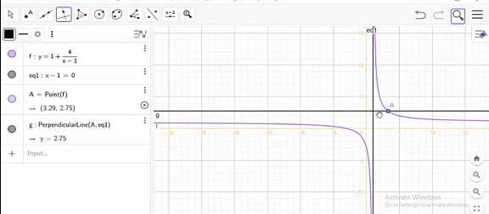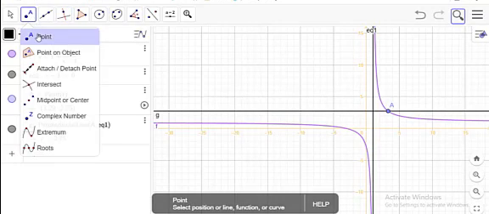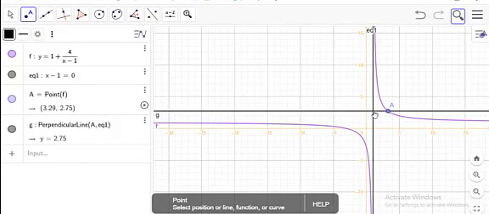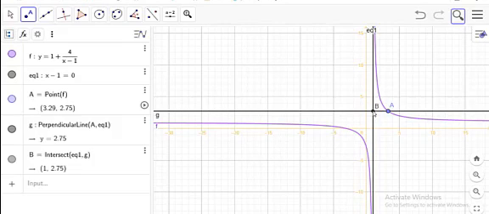So this is the perpendicular, and the perpendicular distance of the point A from this line is AB. So AB is the perpendicular distance of the point A from the line x minus 1 equal to 0.